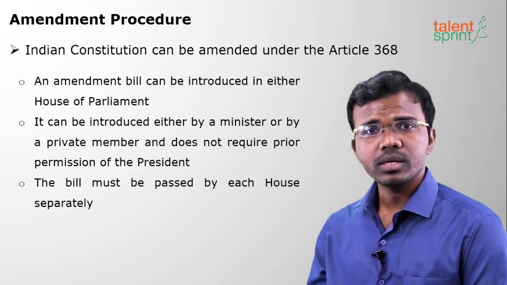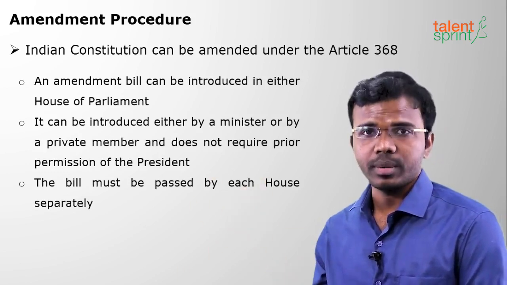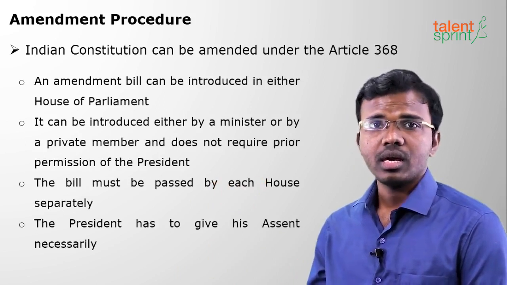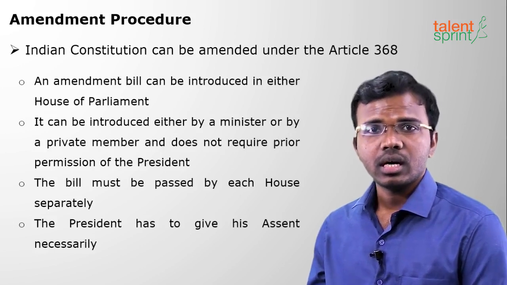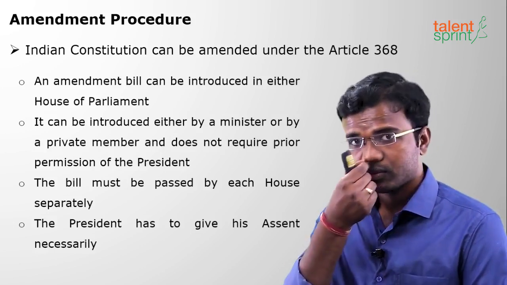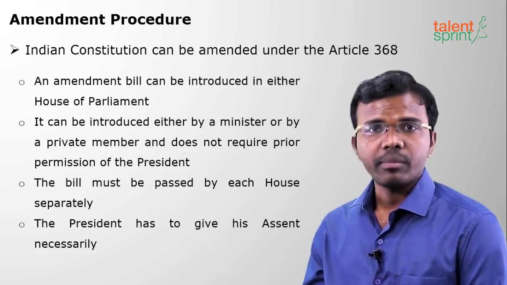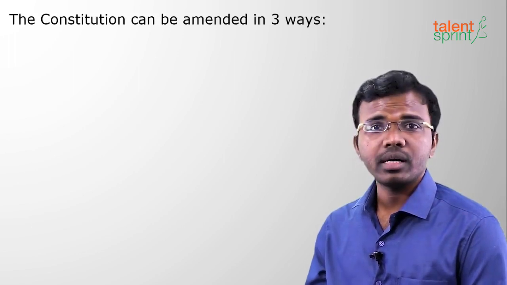The houses must pass the bill separately. Each house should pass separately. Then it is sent to the president for his signature, that is his assent. When the president gives his assent, the Constitution will be amended as per the amendment bill. The Constitution of India can be amended in three ways.